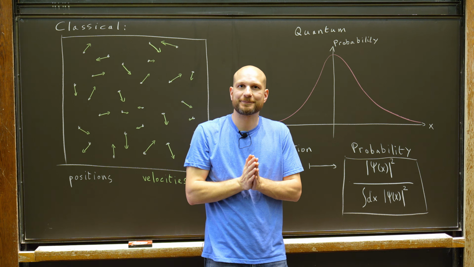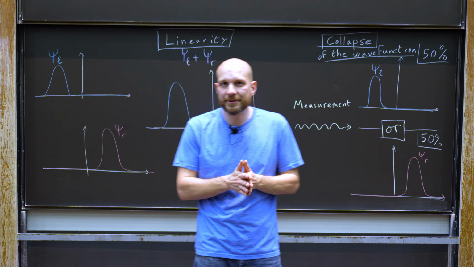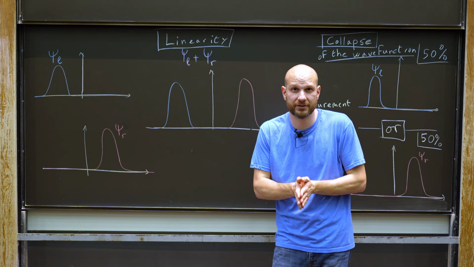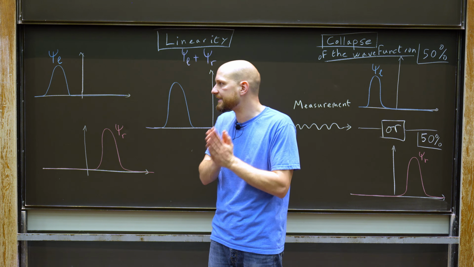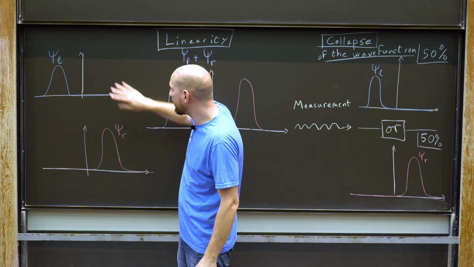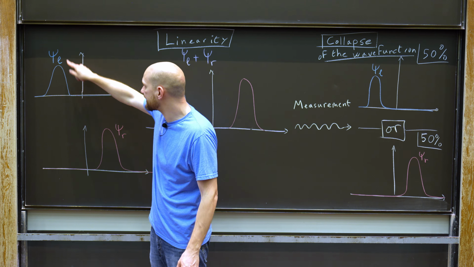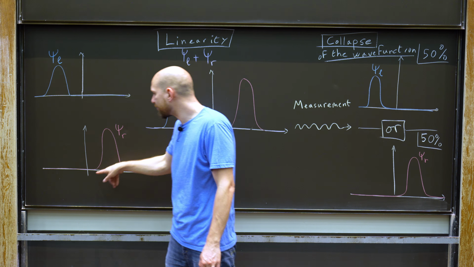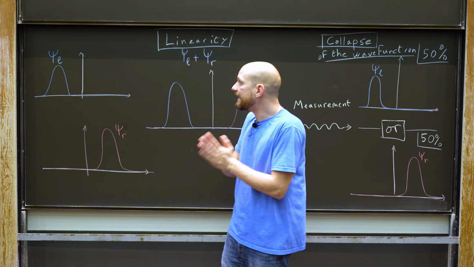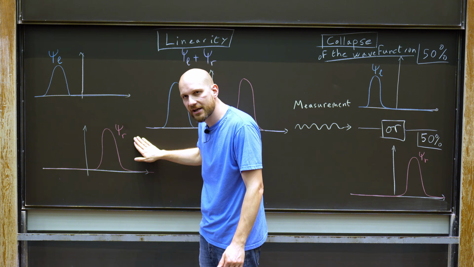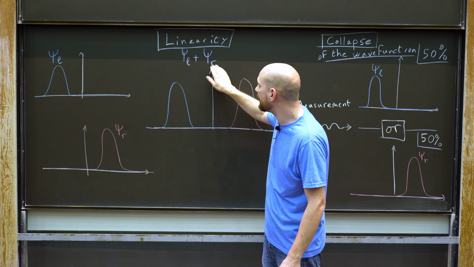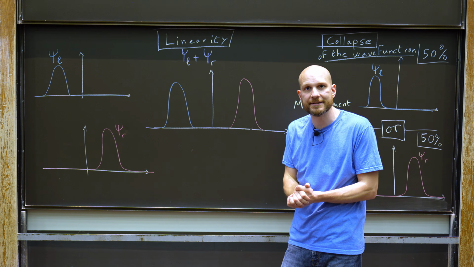Another big difference between classical and quantum mechanics is that in quantum mechanics, the state of the system, that is the wave function, has a linear structure. To illustrate what this means, let's look at a simple example. Let's consider a particle, and let's suppose that this particle can be in one of these two states. So either its wave function is this blue curve here, psi L, or its wave function is the red curve here, psi R. Well, the linearity tells us that if the system can be in the state psi L or psi R, then it can also be in the sum state, in the state psi L plus psi R. This is the graph that you would get.